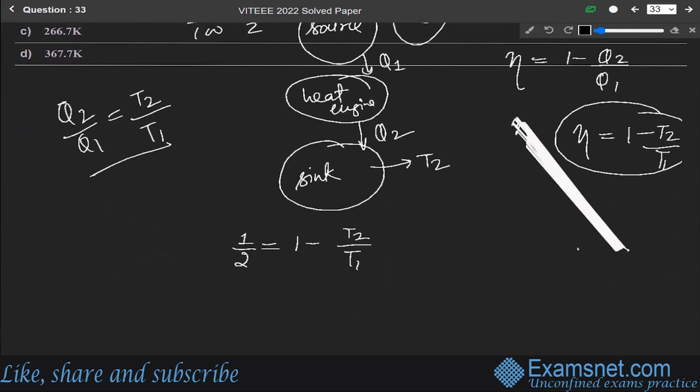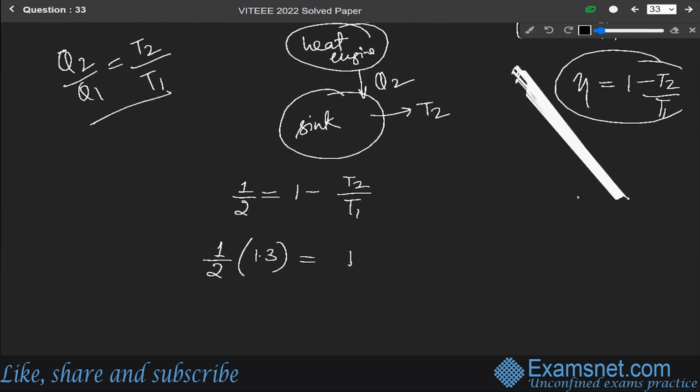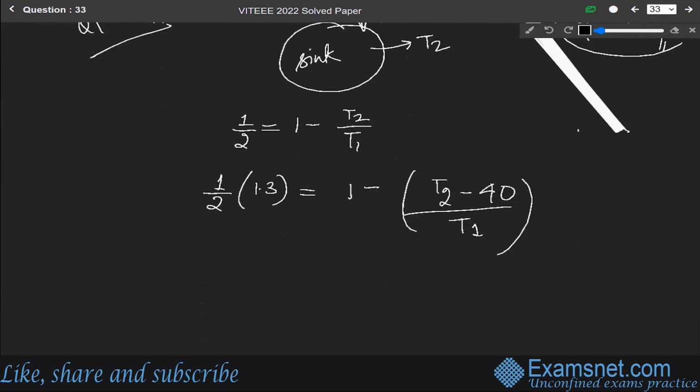When eta increases by 30%, it means 1 by 2 into 1.3, and the temperature of the sink is reduced by 40. So we can write it as 1 minus (T2 minus 40) over T1. T1 is that of the source, and we have to find this T1 only.